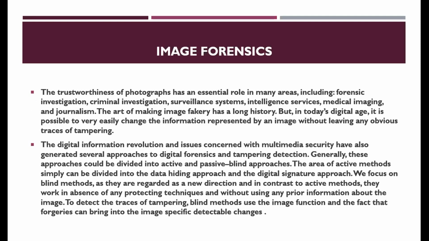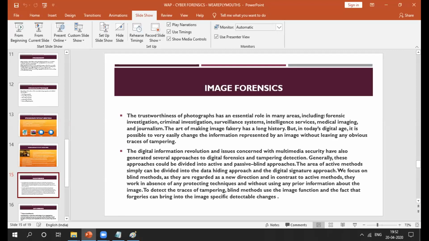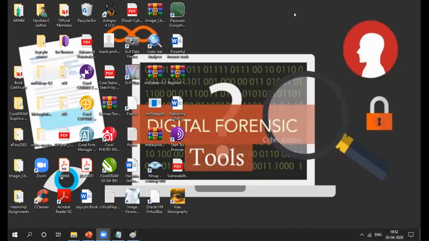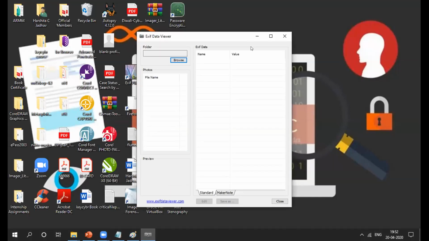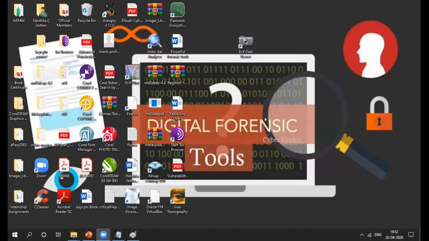Okay, so we'll just see one of the practicals of image forensics. Okay, so you can use an EXIF data viewer. Okay, I'm using this EXIF data viewer. Okay, you have to just upload any image in a folder.